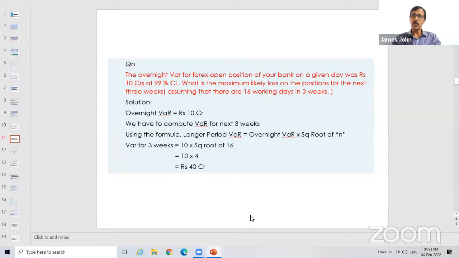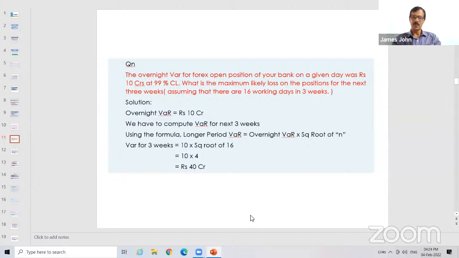And what is the maximum likely loss on a position for the next 3 weeks? That's the question. So you are given the overnight VAR. You want a longer period VAR, that means 3 weeks VAR. So how do you calculate? 3 weeks VAR is equal to overnight VAR into square root of n. So overnight VAR is 10 crore into root of 16. Why 16? Because 3 weeks is 21 days, but it is given that there are only 16 working days. Therefore, root of 16 comes to 4, so 10 into 4, rupees 40 crore.